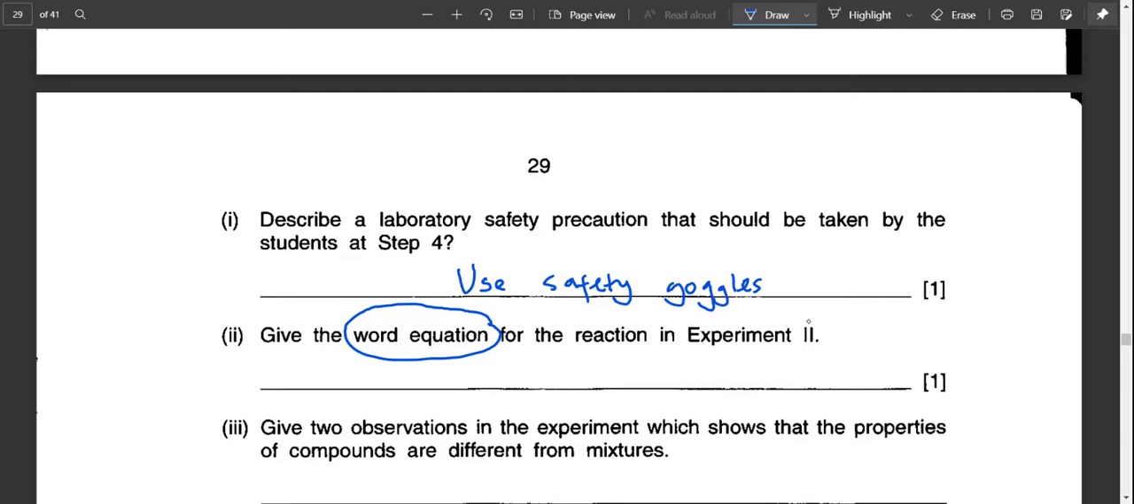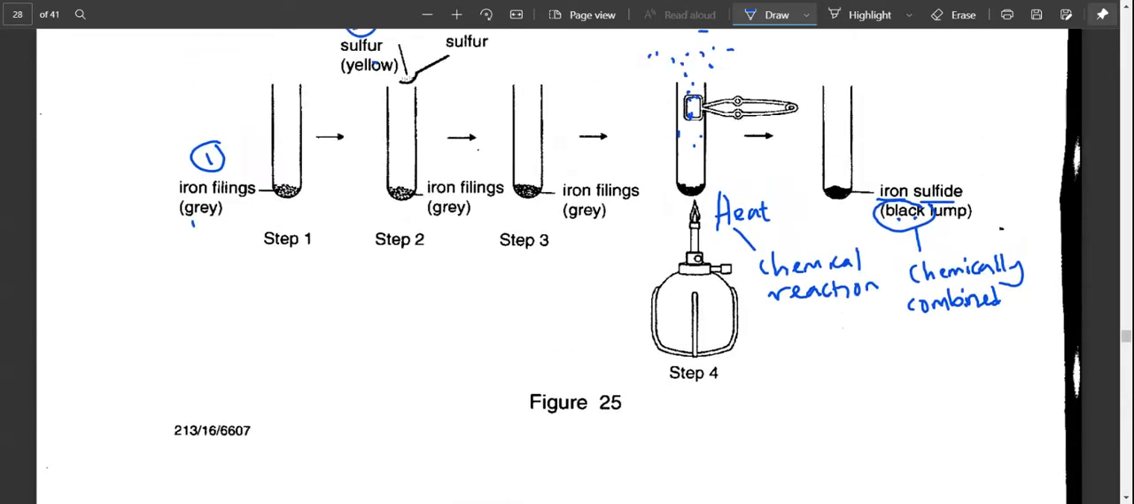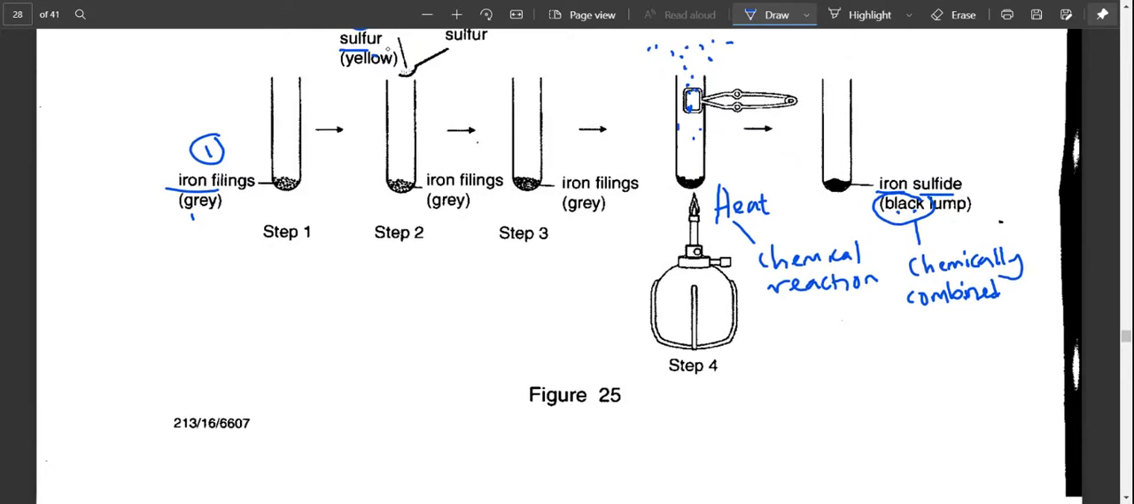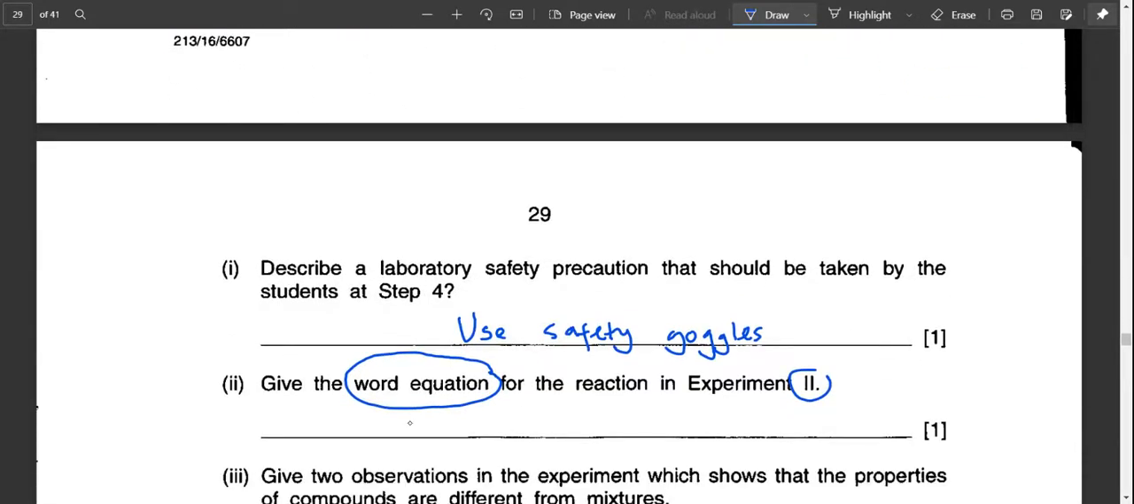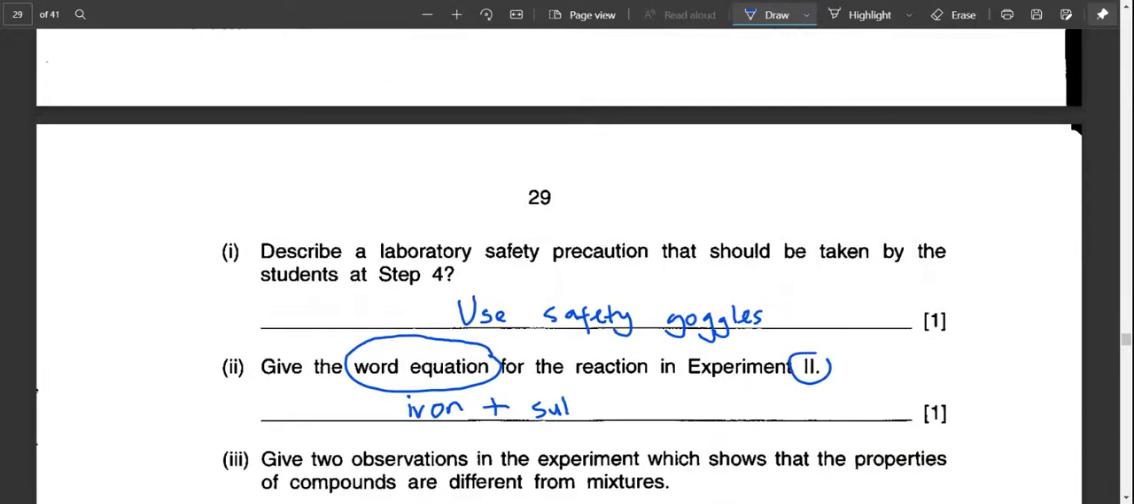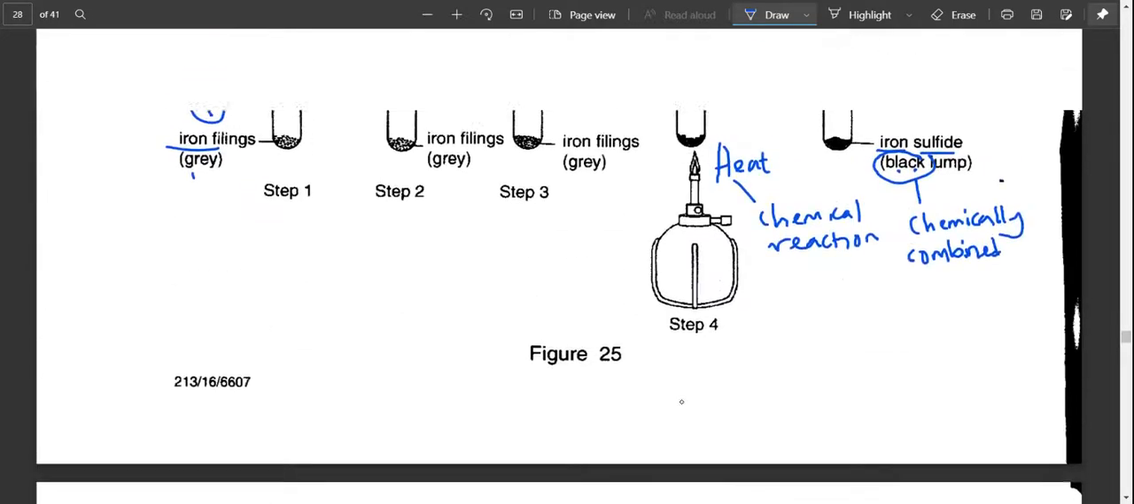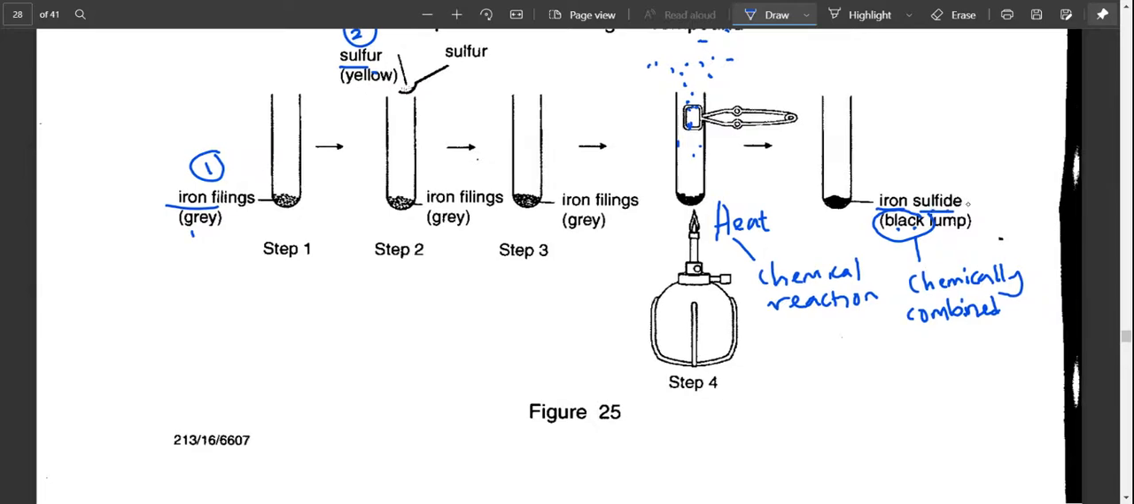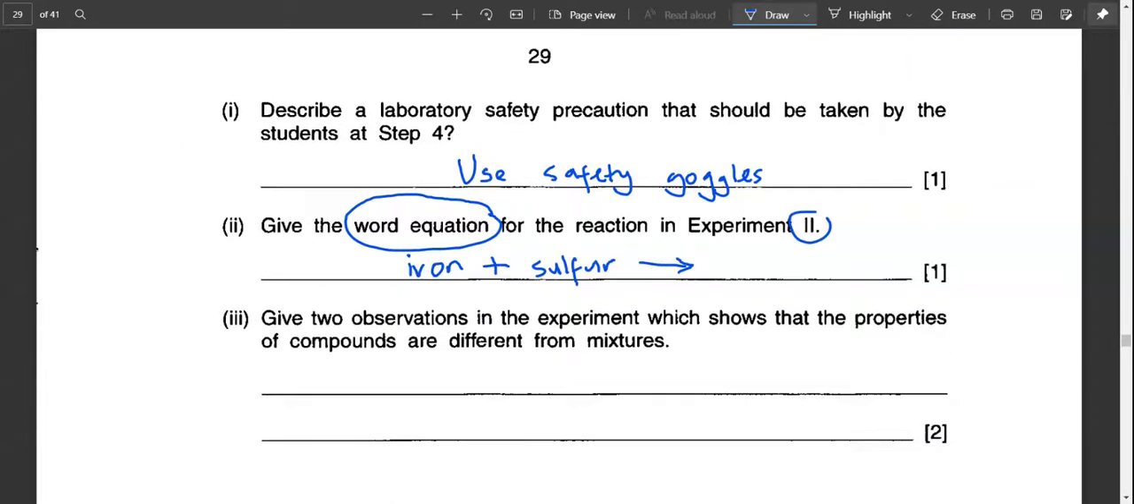So for experiment 2, you're adding two things. You have iron filings, you have sulfur. So let's write that down first. You have iron, then you plus with sulfur. Let's have a look at the spelling of sulfur for this one, S-U-L-F-U-R. And in the end, you get iron sulfide. So just copy all of those. Iron sulfide, and with that you get 1 mark as well.